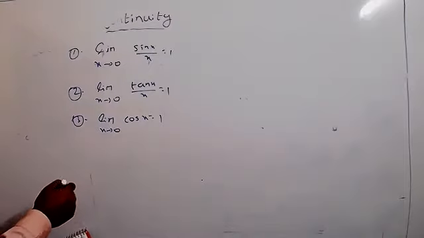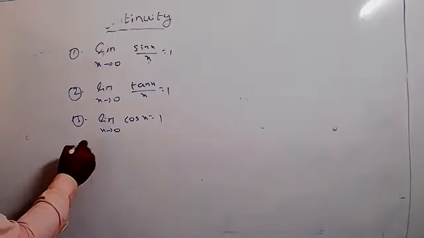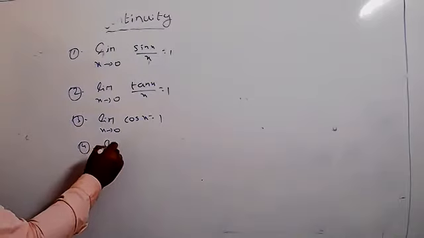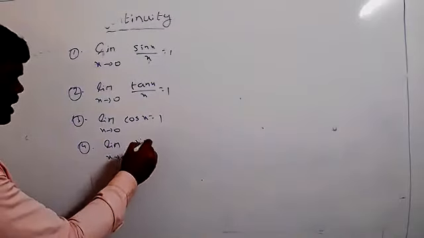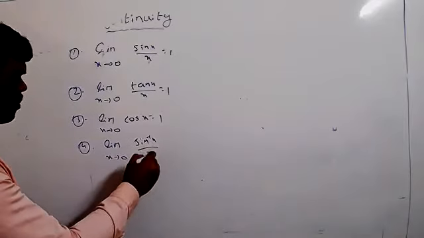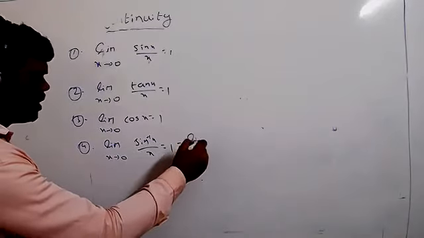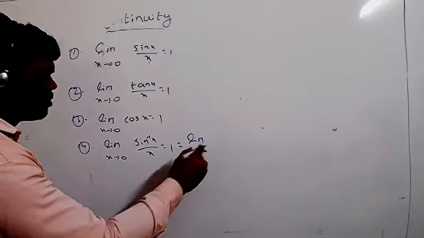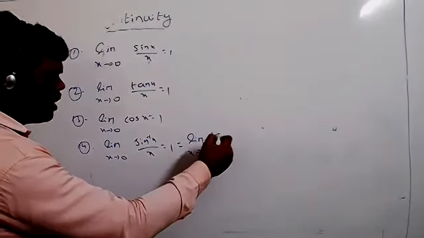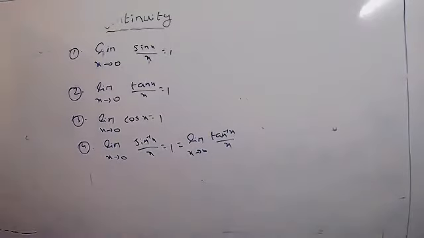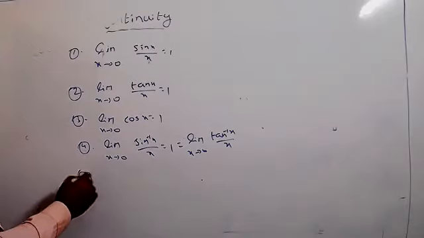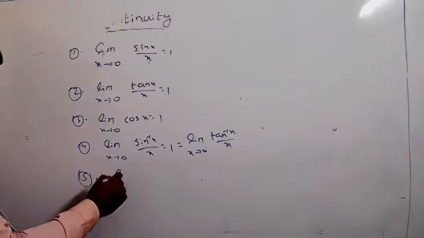Next, fourth one: limit x tends to 0, sin inverse of x by x equals 1. The same, limit x tends to 0, tan inverse of x by x. These values are also compulsorily equal to 1 only. Next, this formula we already got last year. So many formulas we got.